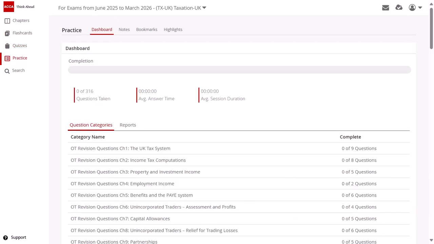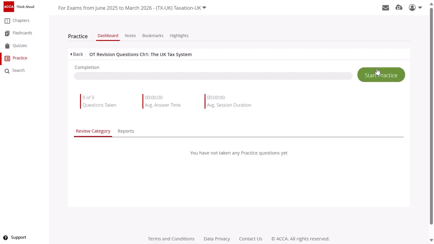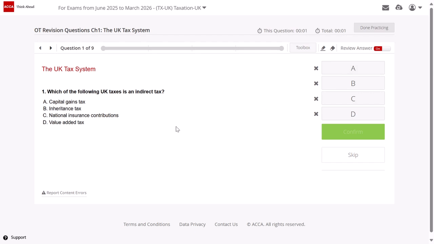Okay, chapter 1. Let's start some practice. Which of the following UK taxes is an indirect tax? Can I say VAT is the correct answer? Because all other taxes for your exams are direct. Only VAT is something indirect. So it is option D.